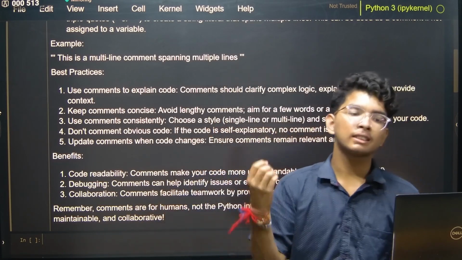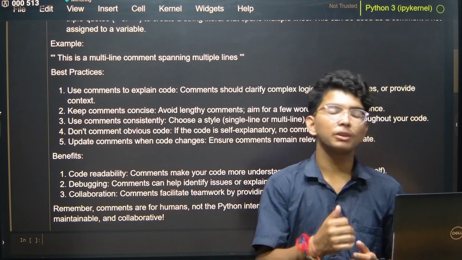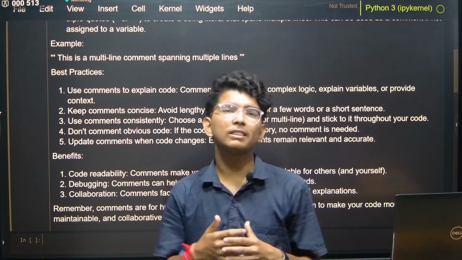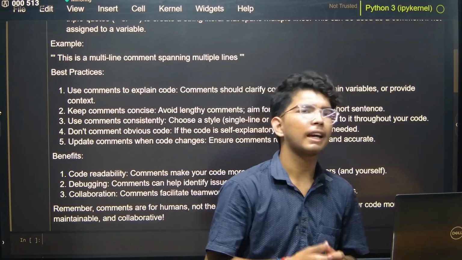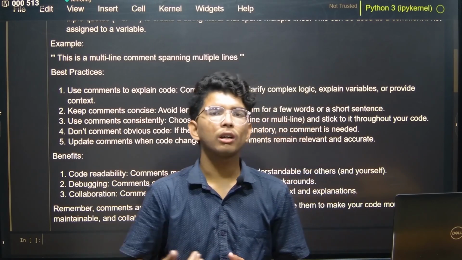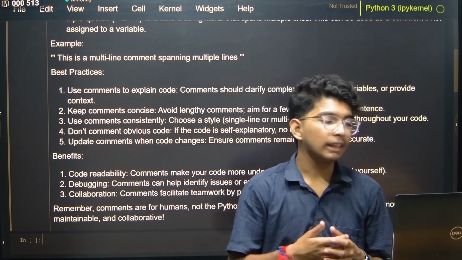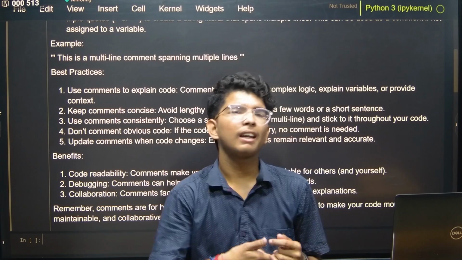Use comments consistently. Choose a style, single line or multi-line comment, and stick to it throughout your code. It means that if you are using single line comments, then use them in the entire code. Otherwise, it will not look very presentable to your client, right? Next, we got don't comment obvious code. Some things are like the print function.